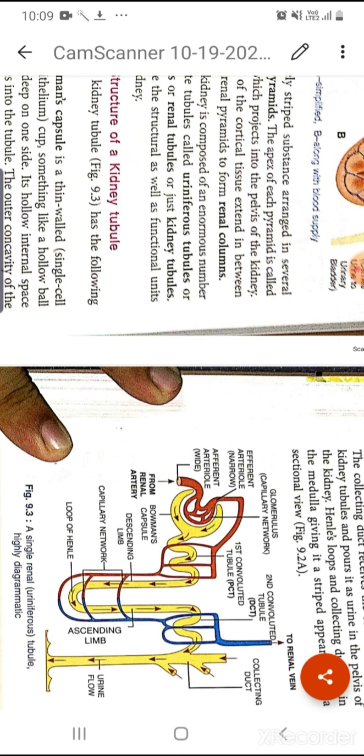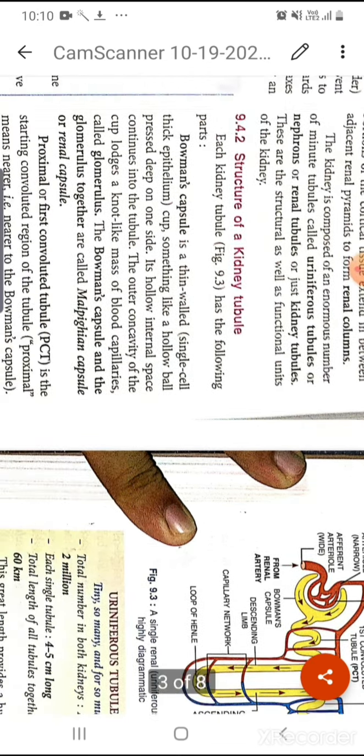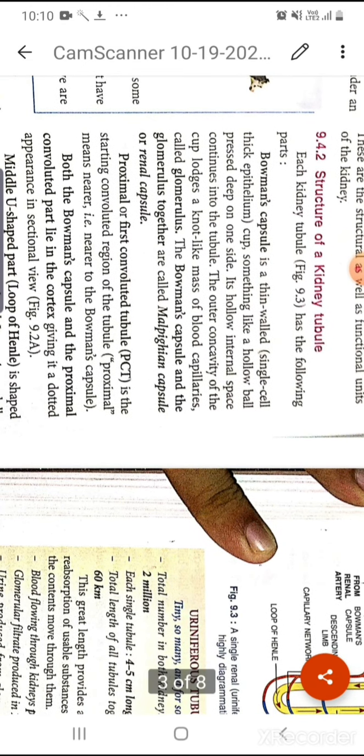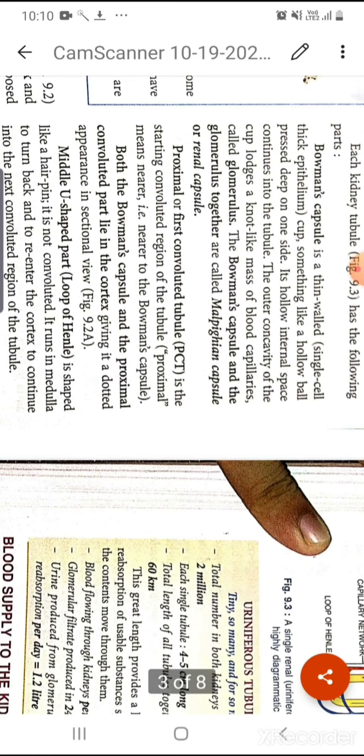Okay, so this glomerulus and Bowman's capsule are attached together, and these help in the ultrafiltration process. Okay, so the Bowman's capsule and the glomerulus together are known as the Malpighian corpuscle or renal capsule. So the Bowman's capsule and this knot-like capillary structure, that means the Bowman's capsule and the glomerulus, together are known as the Malpighian corpuscle. Okay.